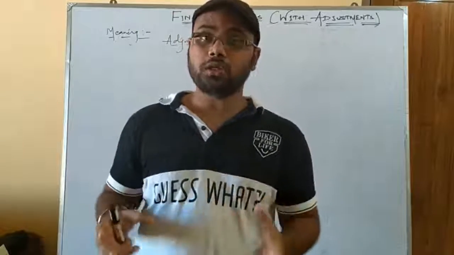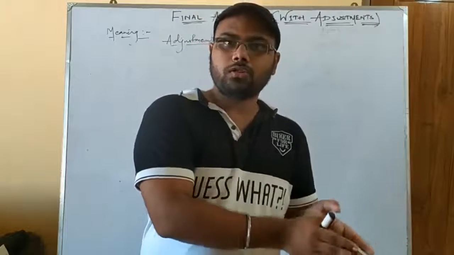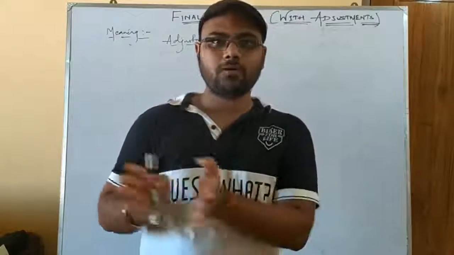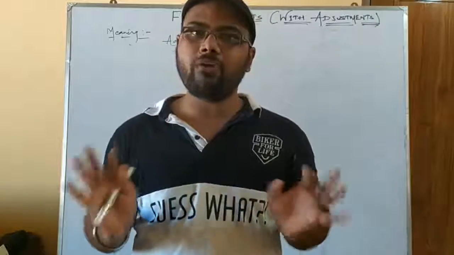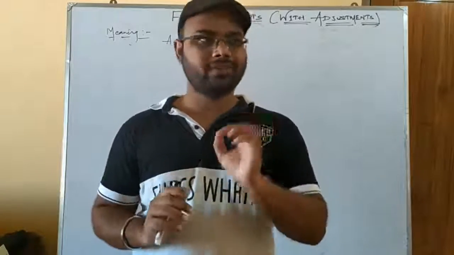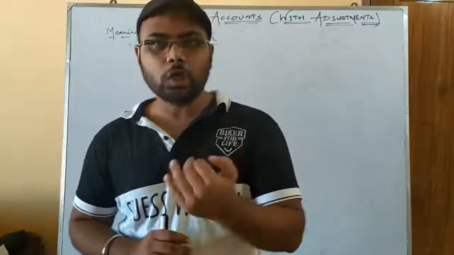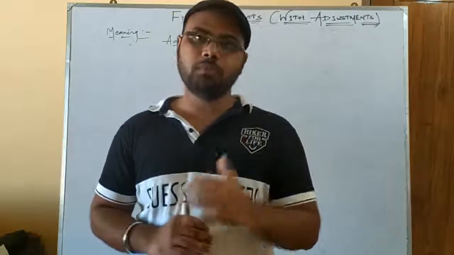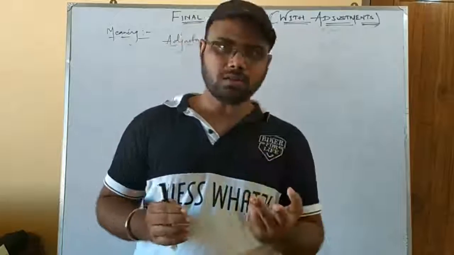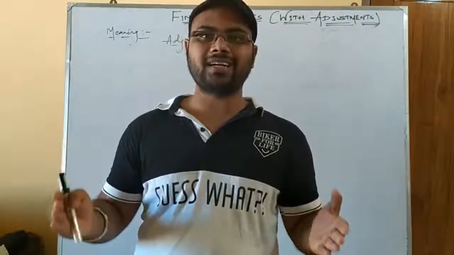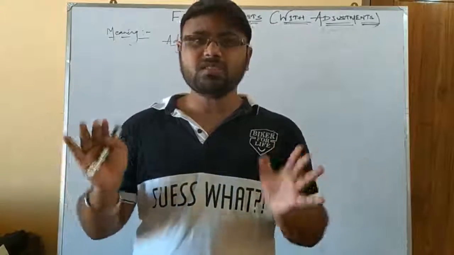So how should you treat this outstanding rent? Because you have not journalized this transaction. If you do not journalize, you won't get the ledger accounts posted or transferred to the trial balance. So now, what is the journal entry of outstanding rent? For example, take the rent for the premises per month is 3,000 and you have not paid for 2 months. So what is the amount of the total outstanding rent? 6,000. 3,000 into 2 for 2 months. Okay, so the total outstanding rent that you haven't paid yet amounts to 6,000.